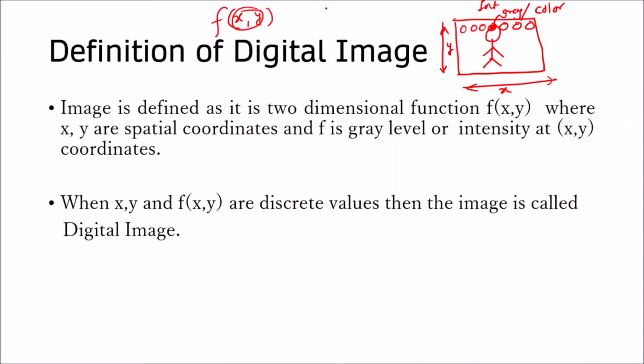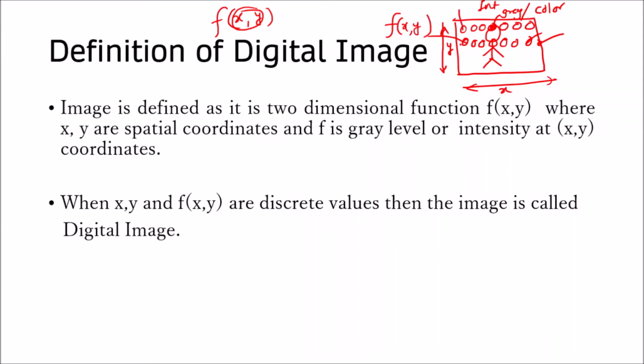So the digital image is a two-dimensional function f of x, y, where x and y are the spatial coordinates and f is the gray level or intensity at the x, y coordinate. As I have shown you, there are multiple pixels and each pixel has a separate gray value, so this image is represented as f of x, y.